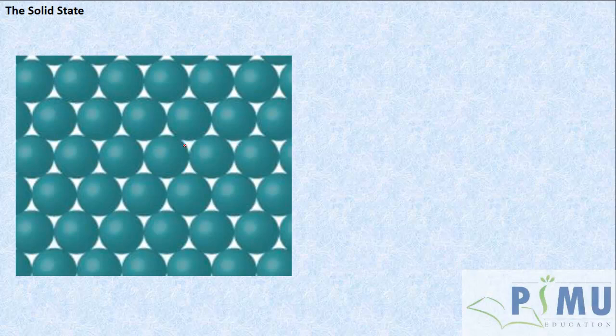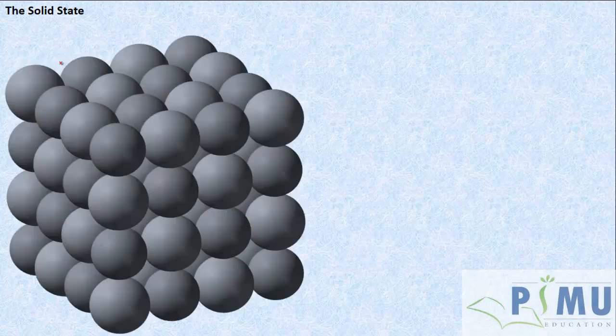But students, let me tell you, crystalline solids have three-dimensional structure. See, this is the arrangement of constituent particles in one dimension. But how does it look if we consider the three dimensions? Yes, it looks like this.